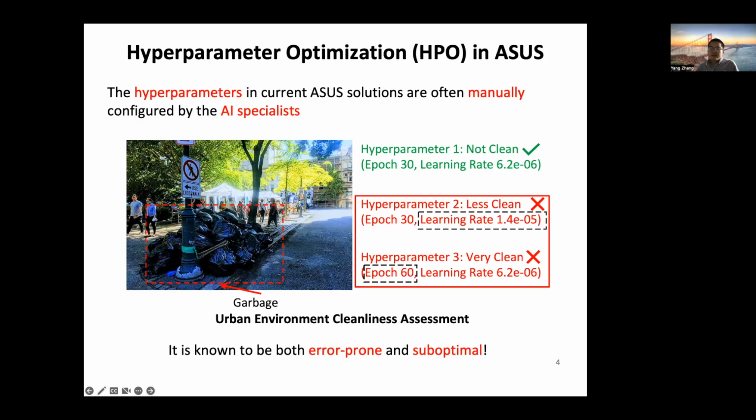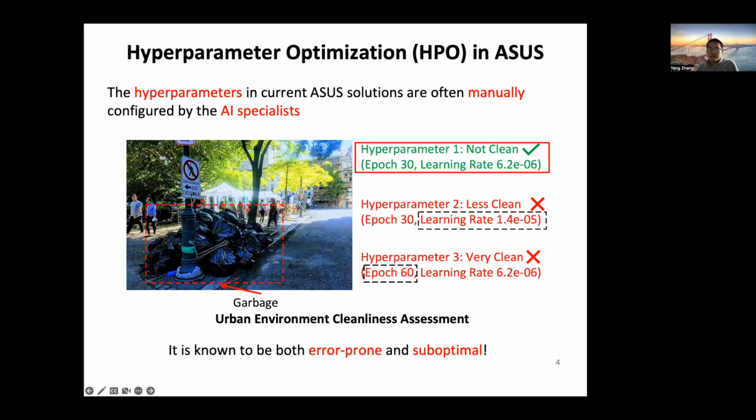Motivated by the above limitation, we study a hyperparameter optimization problem in the ASUS applications. Our goal here is to automatically identify the optimal hyperparameter configuration for an ASUS model without manual input from the AI specialist.